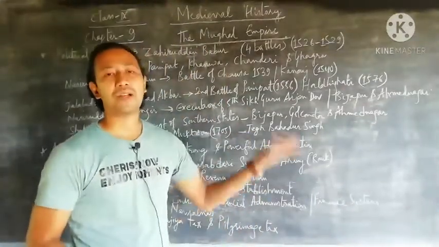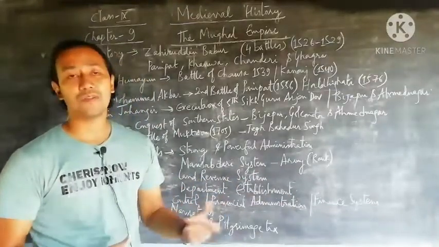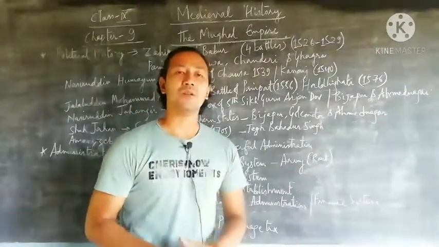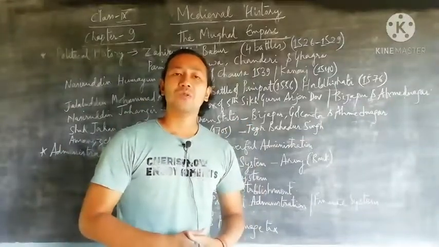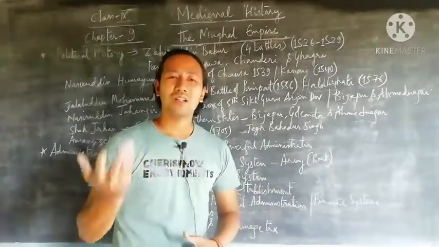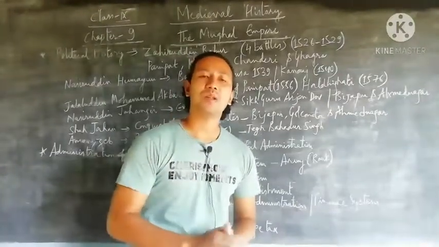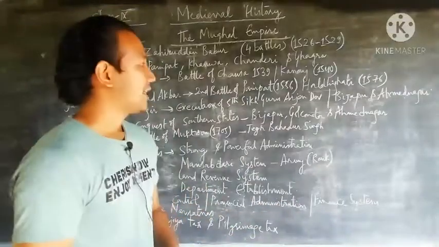And even he used matrimonial alliance by marrying Jodhabai, who was the daughter of a Hindu king. And then even he abolished pilgrimage tax whenever people had to go from one place to another, like in order to offer prayer. So that time also, like other kings, they used to pay a taxation, but he put a full stop, he put an abolishment on this, even the pilgrimage tax.